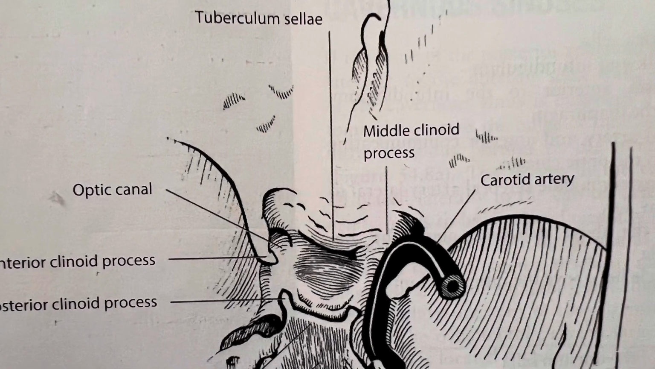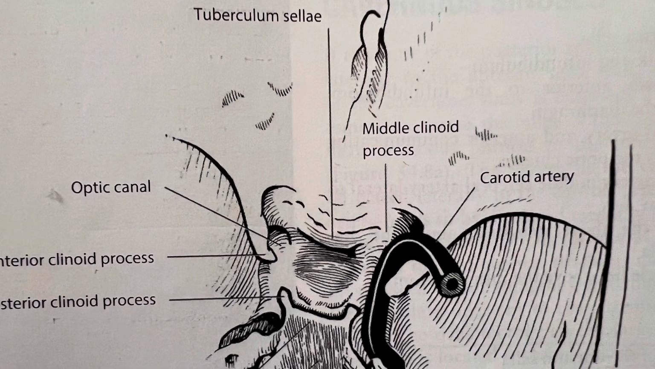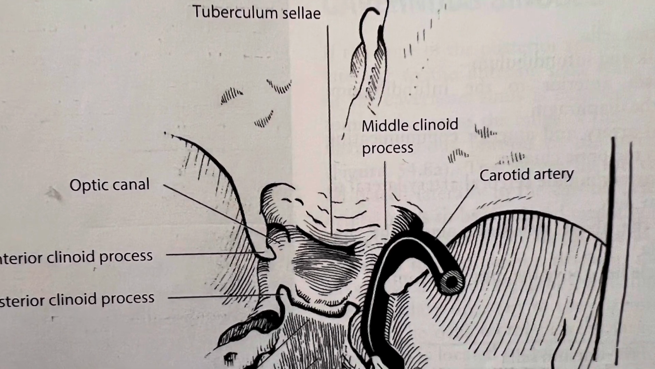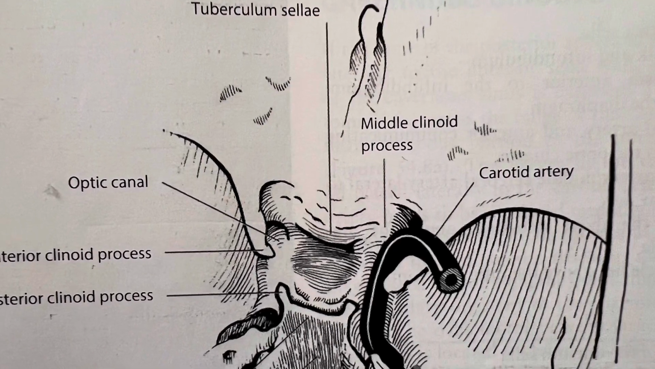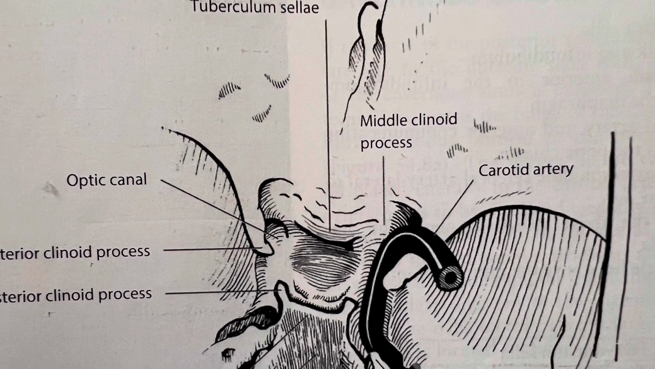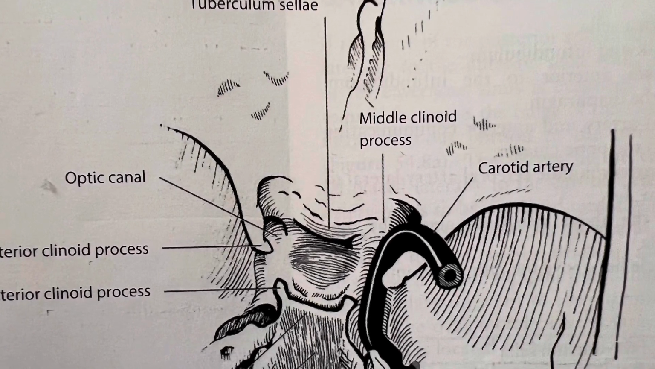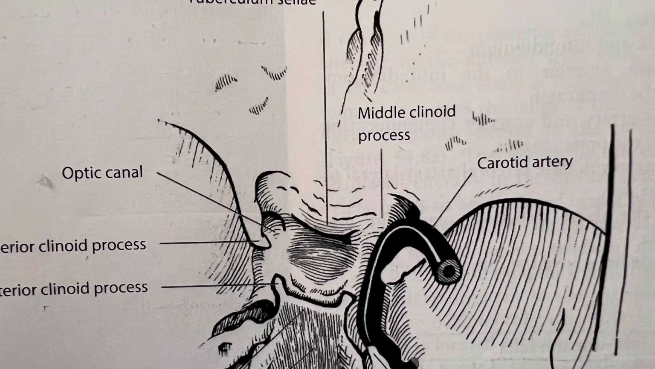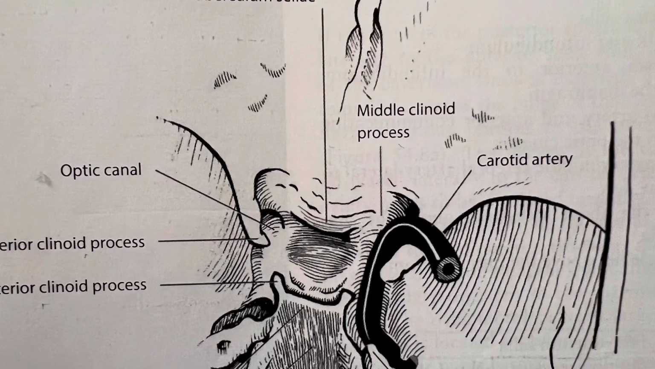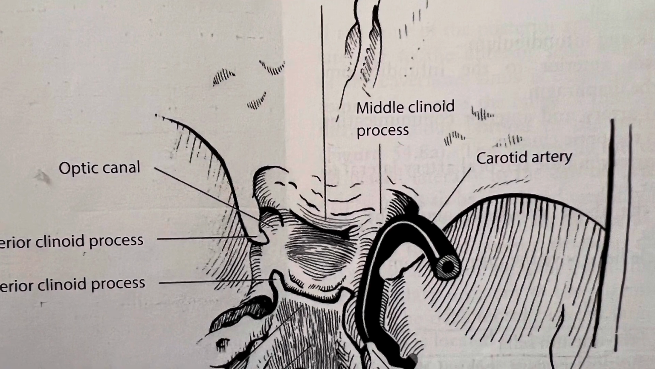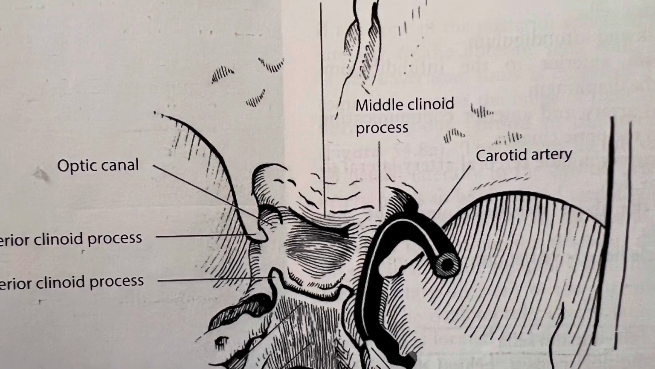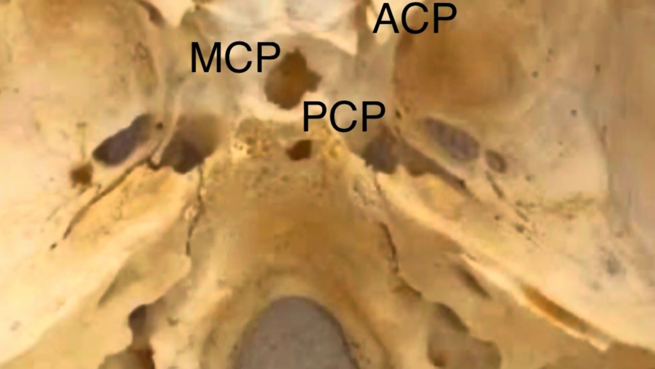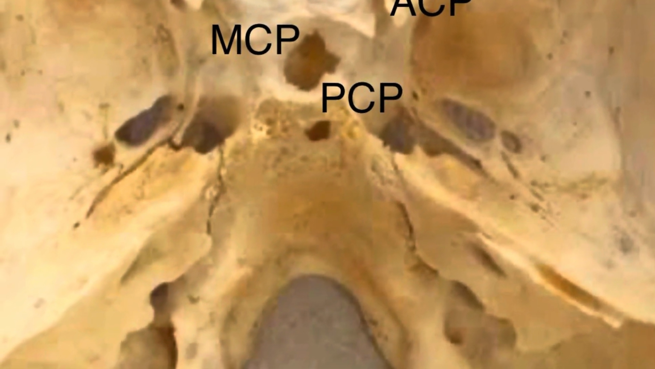The groove for the internal carotid artery is formed by the anterior turn of the artery from the foramen lacerum, and the groove can be seen on the sphenoid lateral to the sella turcica on the wall of the body of the sphenoid bone. The middle clinoid process is a small elevation on the median edge of the groove in approximately 10% of skulls.